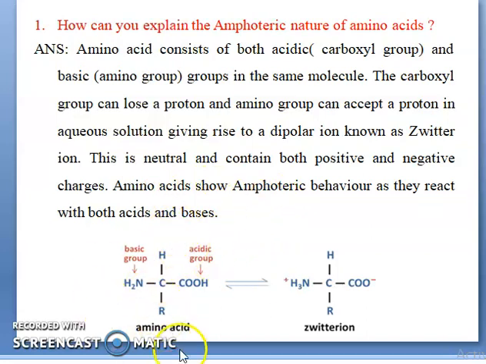You can see the figure here. The carboxylic group is the acidic group and the NH2 amine group is the basic group. It is converted into a zwitterion: the carboxylic group gives up a proton and NH2 takes it, leaving positive and negative charges. So one molecule contains both positive and negative charge, and this is called amphoteric behavior. The amino acid is the best example.